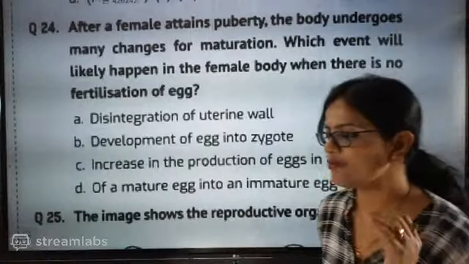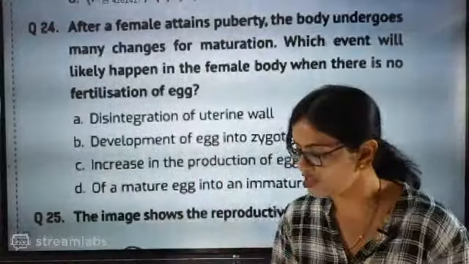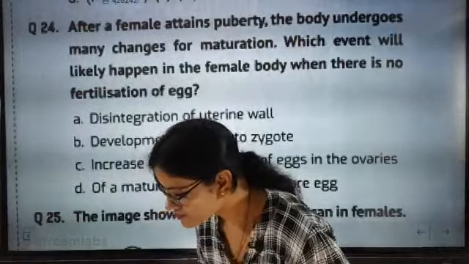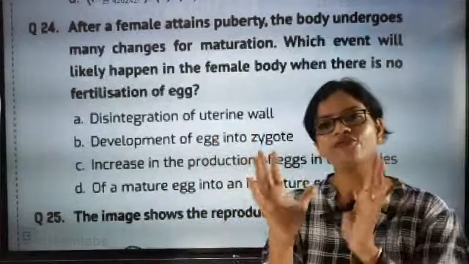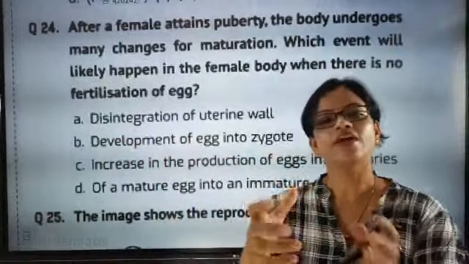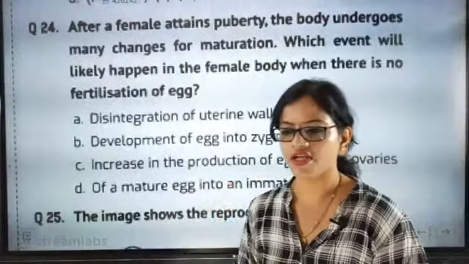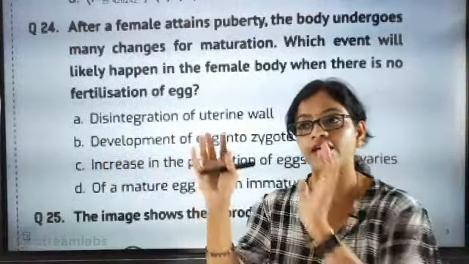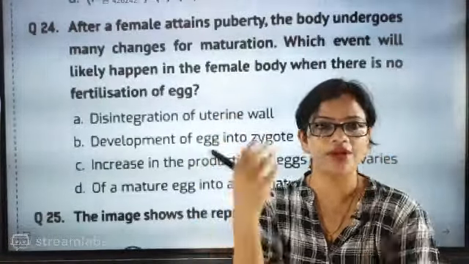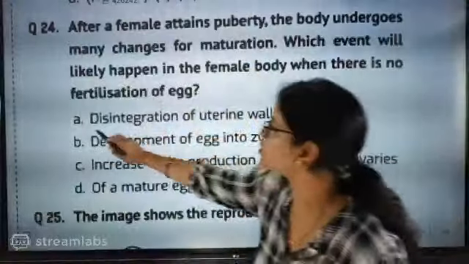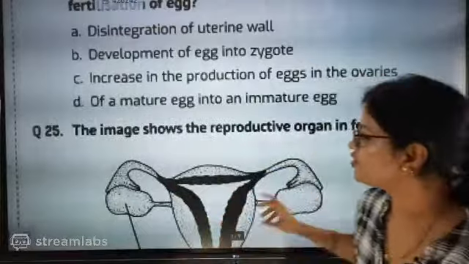Now look here, every month the ovaries are exactly waiting for a fertilized egg. But one problem is there: if it does not get a fertilized egg, then every month the inner wall of the uterus breaks. That inner wall breaking is exactly what comes out as the menstrual cycle. That's why it is called disintegration of the uterine wall.